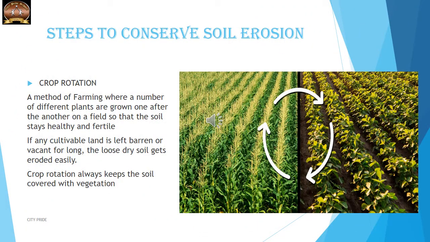Now the next wonderful method of soil conservation is crop rotation. It is a method of farming where a number of different plants are grown one after the other on a field so that the soil stays healthy and fertile. If any cultivable land is left barren or vacant for long, loose dry soil gets eroded easily. Thus crop rotation always keeps the soil covered with vegetation. So no soil should be left barren or open, as it will result in soil erosion. It should always be covered, and crop rotation is another method to prevent soil erosion.